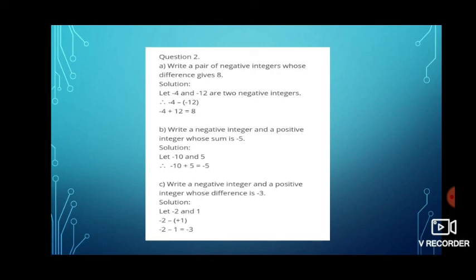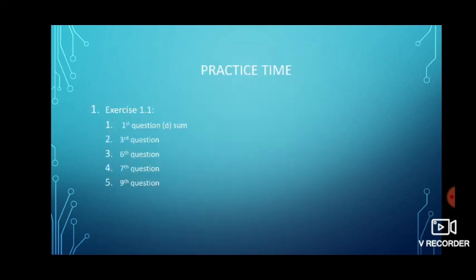Now write a negative integer and a positive integer whose sum is minus 5. And here also we have to take two integers. The difference should be 5 and one should be positive and one should be negative. And the negative should be bigger. So I am taking minus 10 and 5. So minus 10 plus 5 gives minus 5. Write a negative integer and a positive integer whose difference is minus 3. Again we have to take one negative and one positive. The difference we have to get is minus 3. So in that way, minus 2 and 1, minus 2 minus of plus 1, minus 2 minus 1, gives minus 3. For all these examples, please try your own examples also, children.